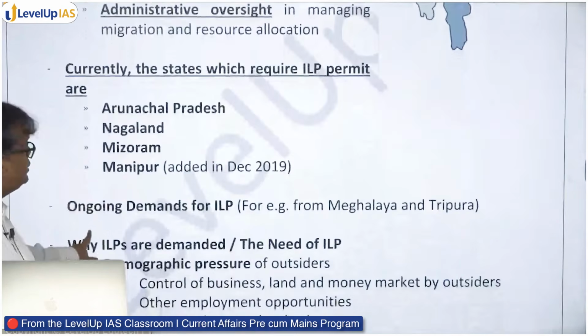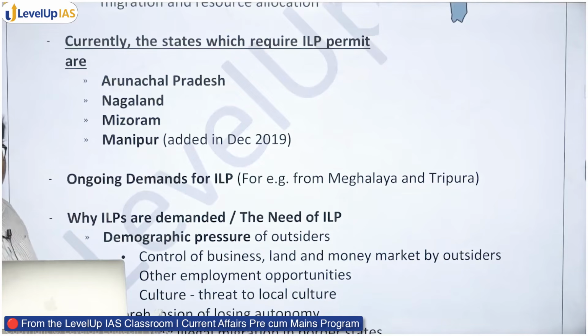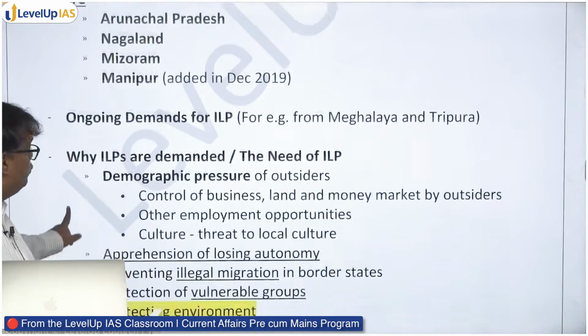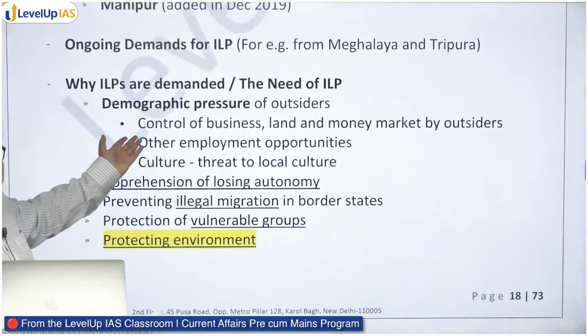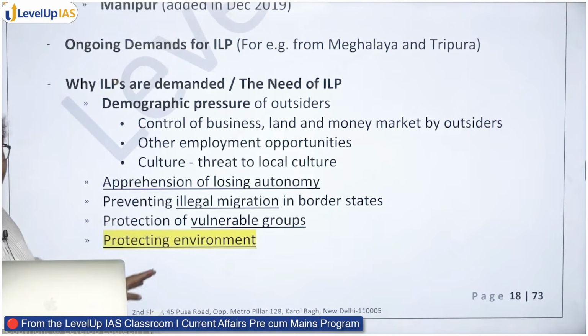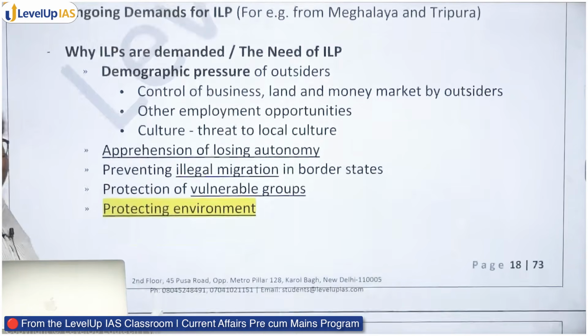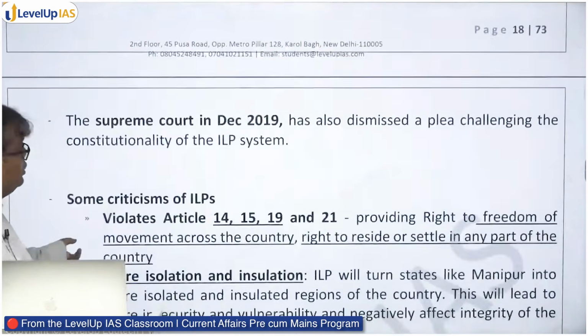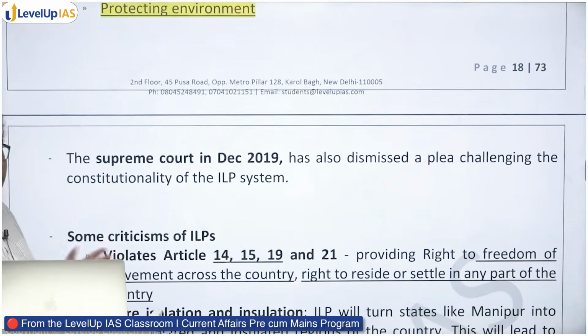Currently, Arunachal Pradesh, Nagaland, Mizoram and Manipur में December 2019 में it was introduced. Ongoing demands कहाँ से? मेघालय से, त्रिपुरा से है. Why ILP is demanded in these states? Again, वही demographic pressure वाला argument है. Apprehension of losing autonomy, illegal migration को prevent करना, vulnerable groups को protect करना. When a lot of people from outside go in there, vulnerable groups also get affected. And protection of environment is another key factor. When a lot of tourists visit some places, some forest, that may also have negative impact on the environment.